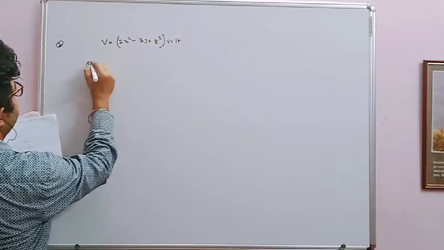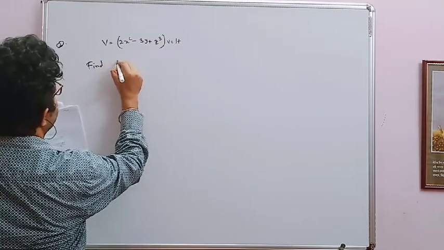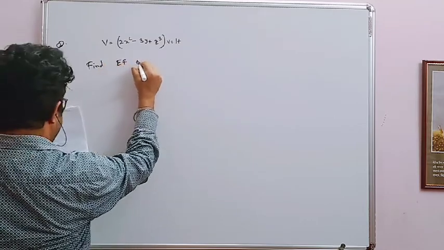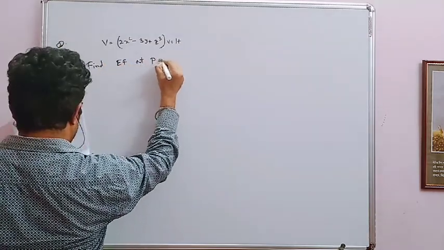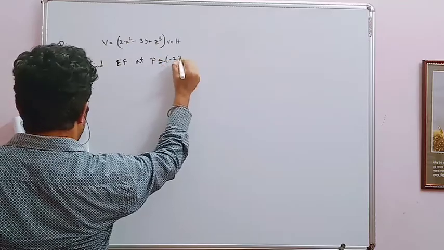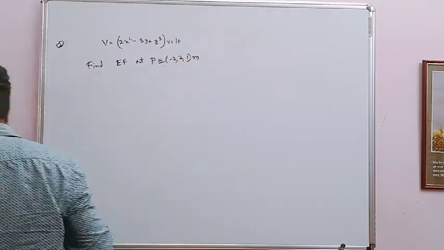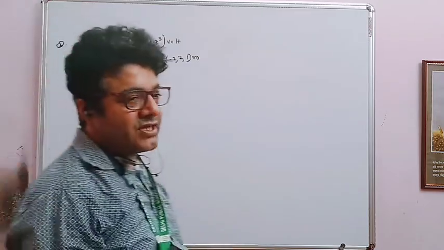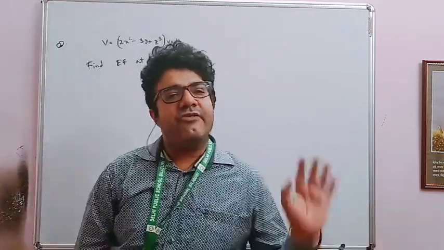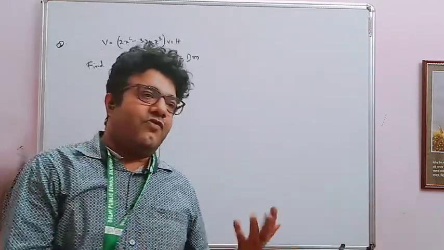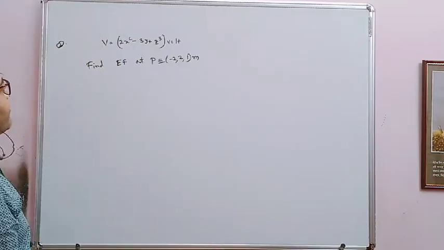Find electric field at P, which is minus 2, 1, 1 meter. So now it's exactly the reverse question. In the last question, electric field is given, you have to find out the voltage, and in this question, voltage is given, you have to find out the electric field.